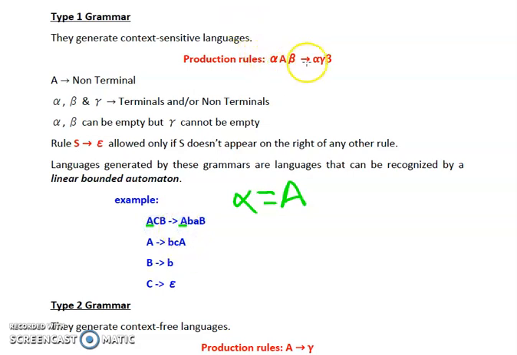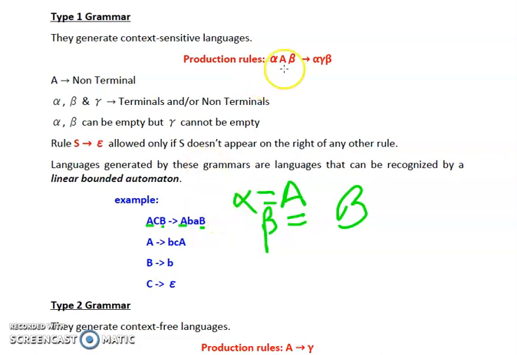So the first thing is valid, that A is common. That means alpha is equal to A. Now beta is equal to capital B. In this production rule, we can see that our beta is equal to capital B. So beta should be the same, and yes, it is the same for this production rule.